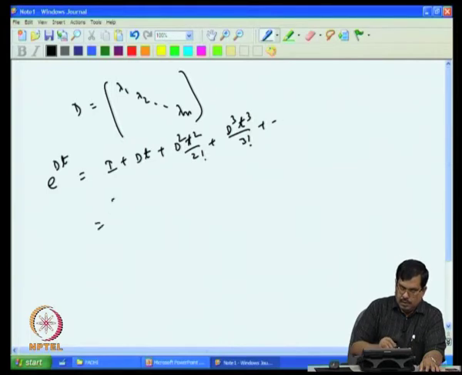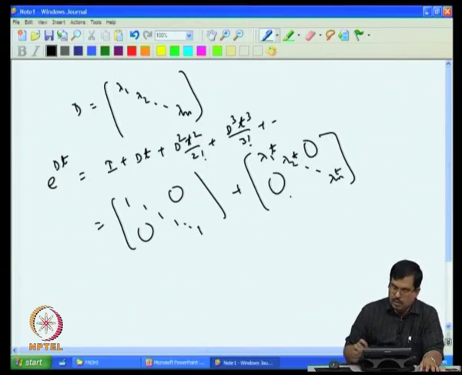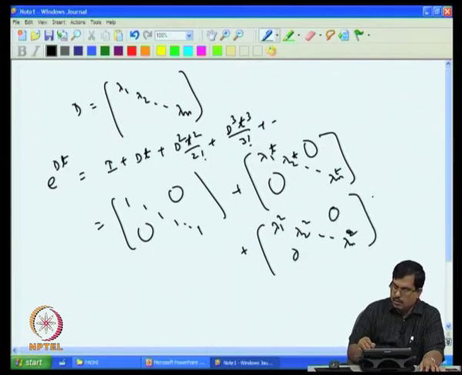So, what I have here, I is nothing but 1, 1, 1, 1 in the diagonal, okay, plus D is nothing but lambda 1, lambda 2 up to lambda n, okay, and then this is t here. So, it will get multiplied with t, everything else is 0, okay. And the second term is D squared. Remember, this D is a diagonal matrix, lambda 1, lambda 2, lambda n, all that. So, D squared is nothing but lambda 1 squared, lambda 2 squared, up to lambda n squared, okay, in the diagonal, off diagonal nothing, and then you have t squared by 2 factorial.